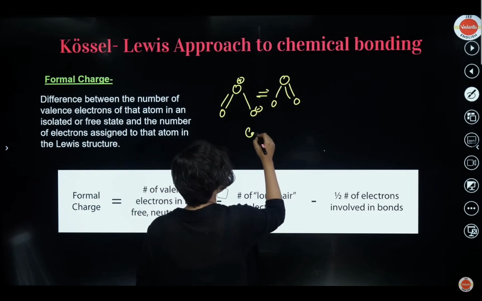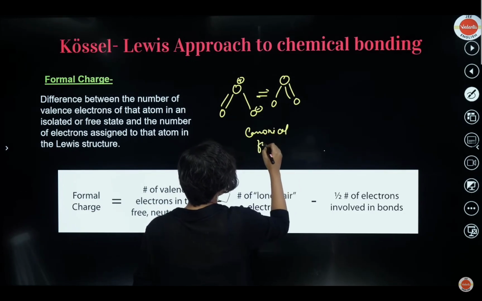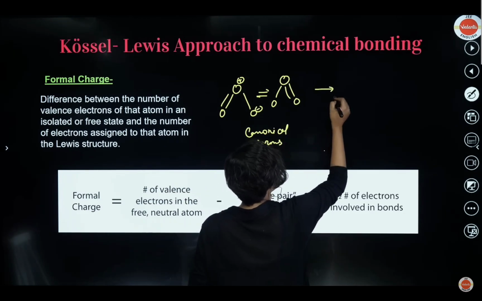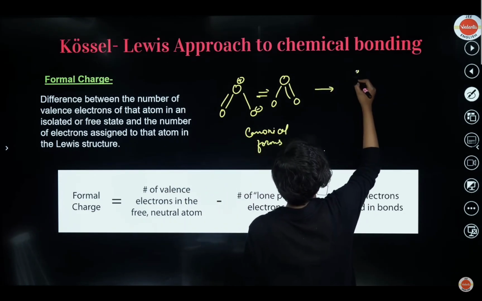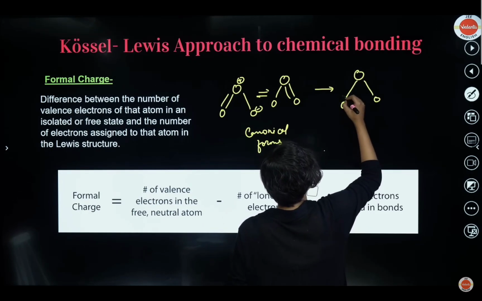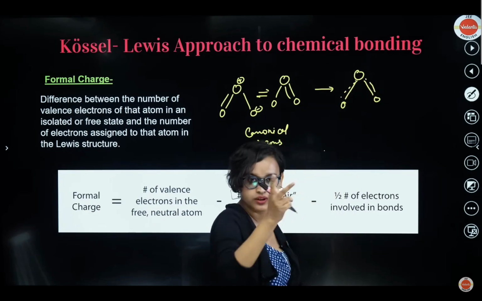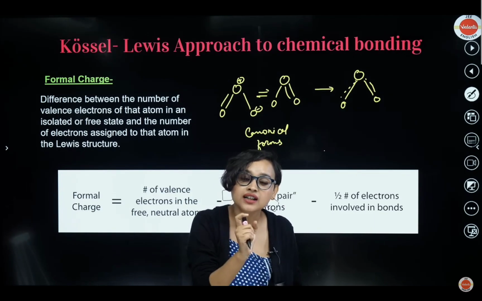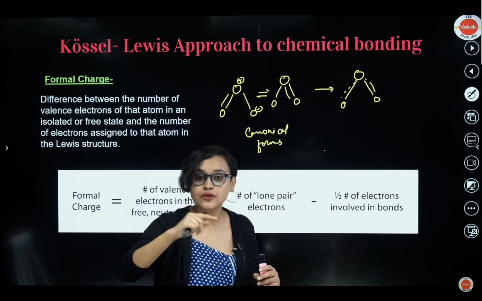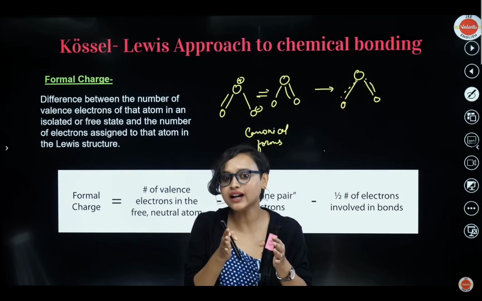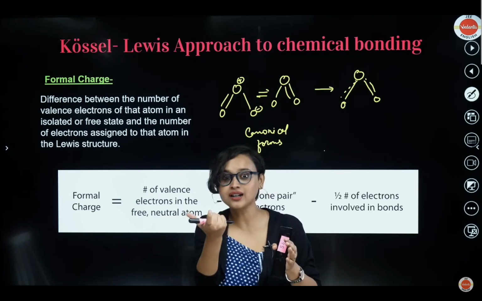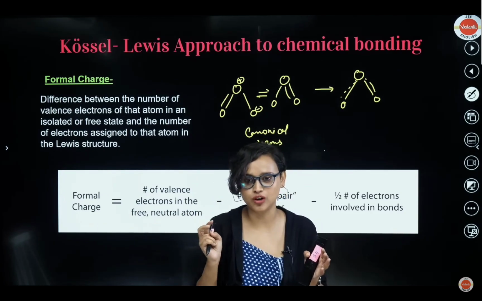These are called your canonical forms. But in reality, it is seen that none of them actually exist. The canonical forms don't exist. What exists is something like this. It's not two double bonds, but rather 1.5, 1.5. So the bond length, we will study what bond length is, but you get it, right? The length of the bond. The bond length is between a single bond and a double bond. It is neither a correct measurement of a single bond, nor of a double bond. So it's between them.